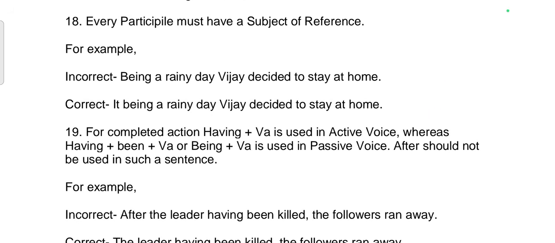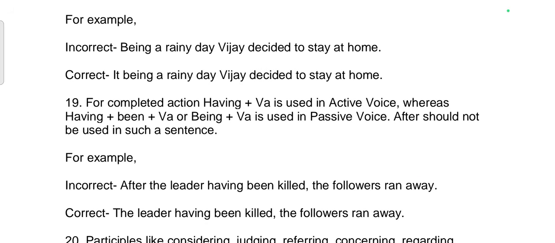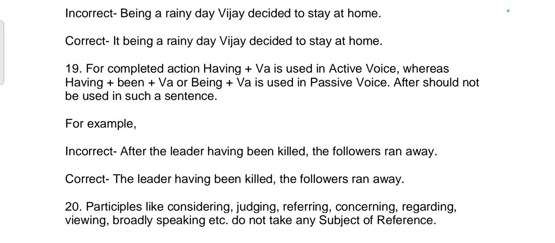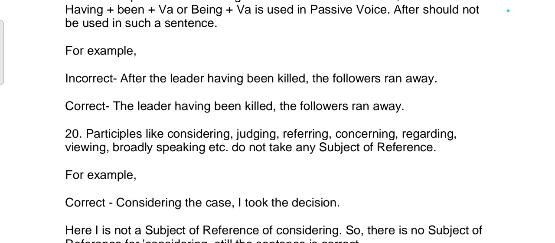19th rule. For a completed action, having plus verb auxiliary is used in active voice, whereas having been plus verb or being plus verb is used in passive voice. After should not be used in such a sentence. For example, incorrect sentence: After the leader having been killed, the followers ran away. Correct sentence: The leader having been killed, the followers ran away.